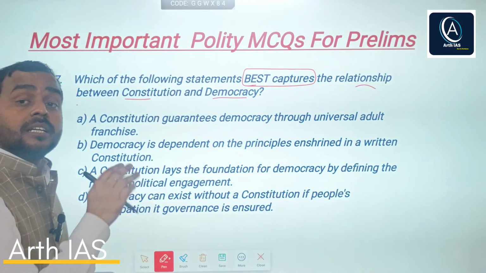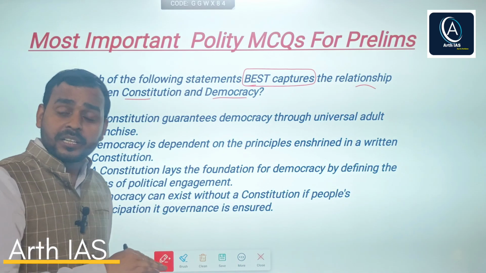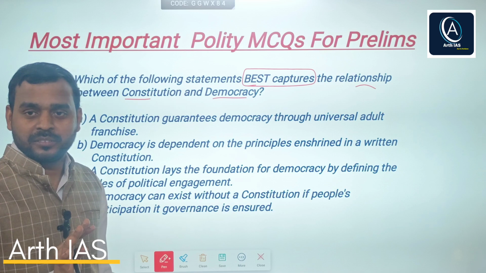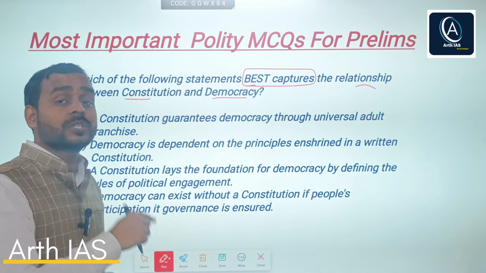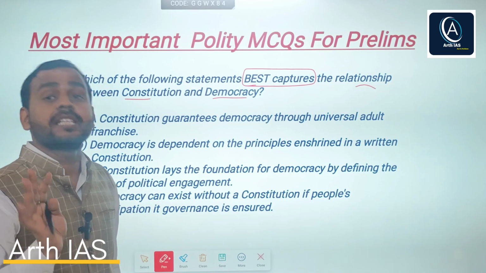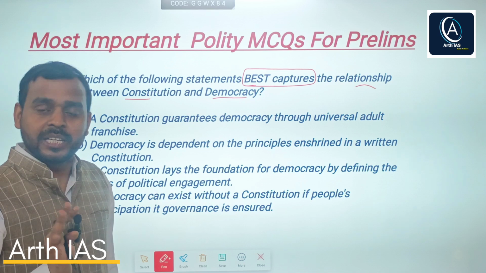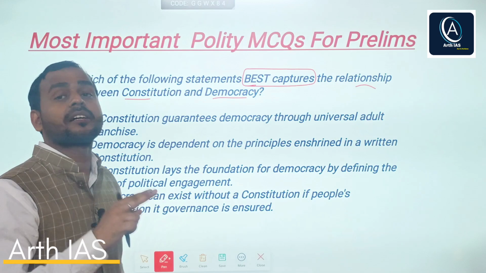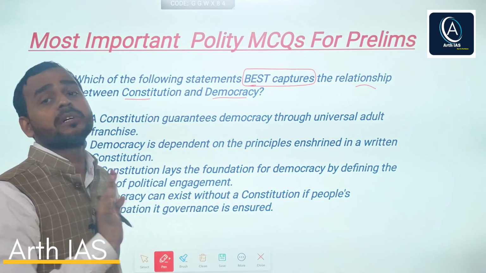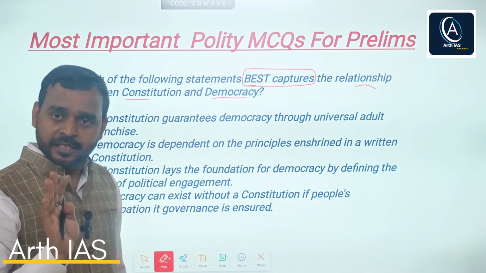I told you that it is not necessary that a democracy should have a written constitution. And it is also not necessary that if there is a constitution, it means the state or country is democratic. It may also happen that a democratic country or state has a constitution. All these three options are there, right?